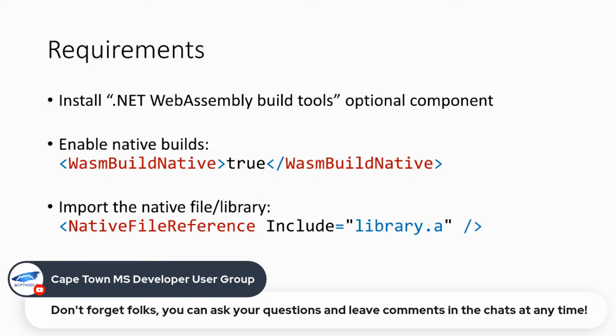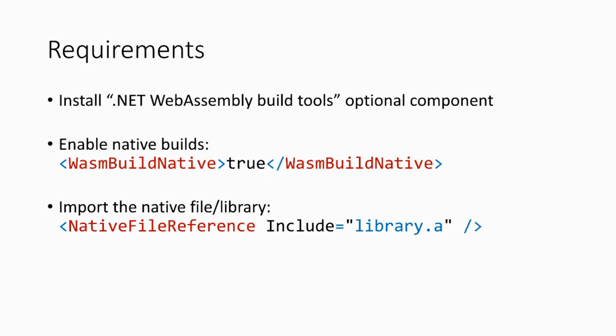You've got the tools on disk, and we have to set a property in our csproj. This is technically optional, because as soon as you bring in a native file reference, it will automatically do this. But this can be an explicit way of saying, hey, this build now requires native bits. And just like with any other library, whether it be JavaScript or maybe a page, you just have to do an include in your item groups, or you right-click on your project and add an existing file, as you may have done before in your csproj, and that's it.